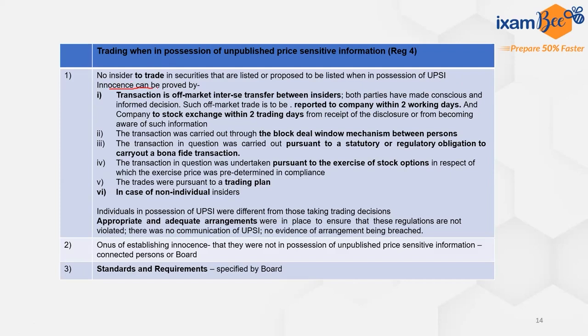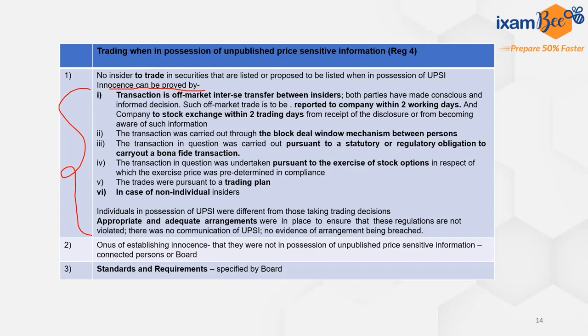The person can prove the innocence. Another way of saying this is that if all these scenarios are met, a person can trade even if he's in possession of unpublished price sensitive information. So the first point is this transaction is an off market transaction between the insiders. Both the people who are transacting, first of all, it is off market. That means whether this transaction was being made or not, it was not available to the common public. Both these insiders knew about what was there.